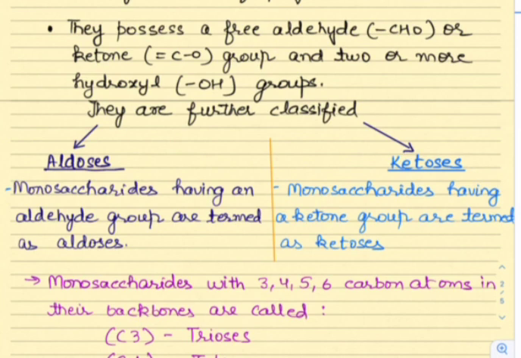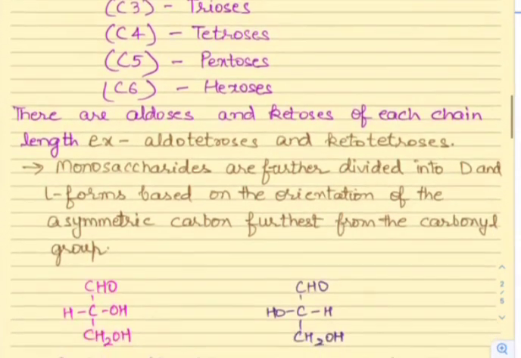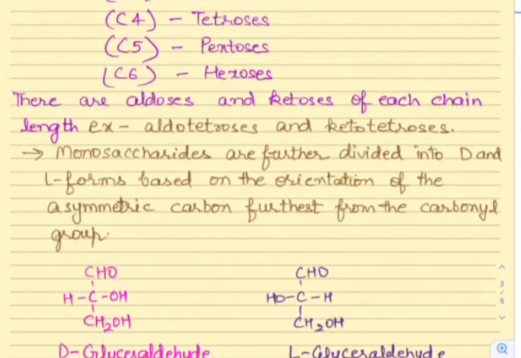Monosaccharides can be 3 carbon, 4 carbon, 5 carbon, 6 carbon. In fact, they can be 7 carbon also, but since they don't exist much in nature, we have not discussed it here. C3 are trioses, C4 are tetroses, C5 pentoses, C6 hexoses. There are aldoses and ketoses of each chain length. For example, we have ketotrioses, aldotrioses, and we have aldotetroses, ketotetroses. Similarly, we have aldopentoses, ketopentoses.